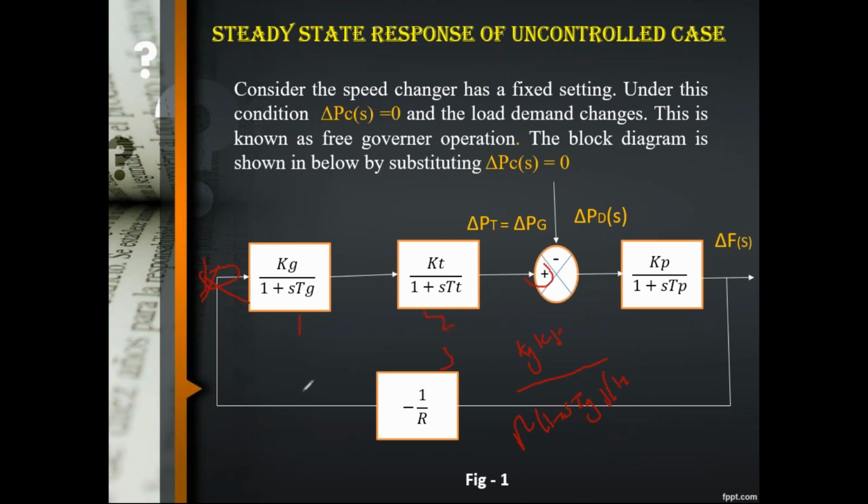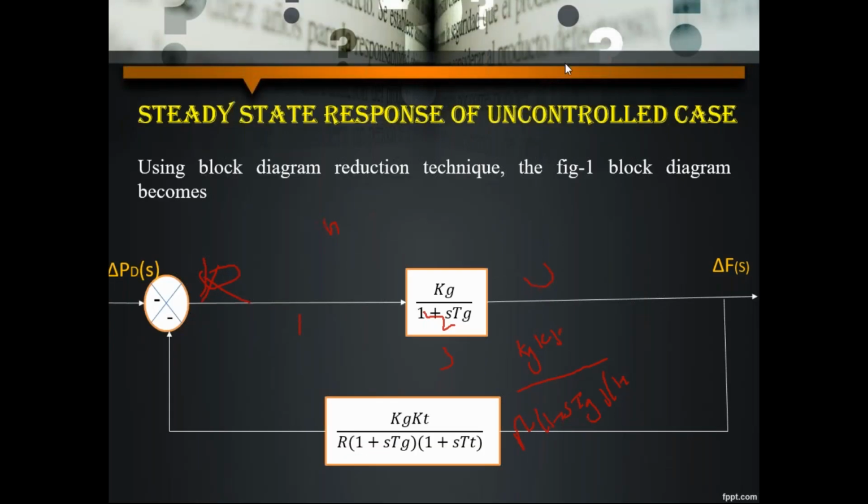In some books and materials, they consider small g as capital G and small t as capital T. So don't worry, both are the same. Small g or capital G, based on your convenience, no problem. So these three are cascade blocks. Now, when these three are combined, let me show how the block diagram will look. Right, so this is the block diagram after eliminating the cascaded blocks. Here we had the three cascade blocks, and we multiply those blocks, then we can obtain this value.